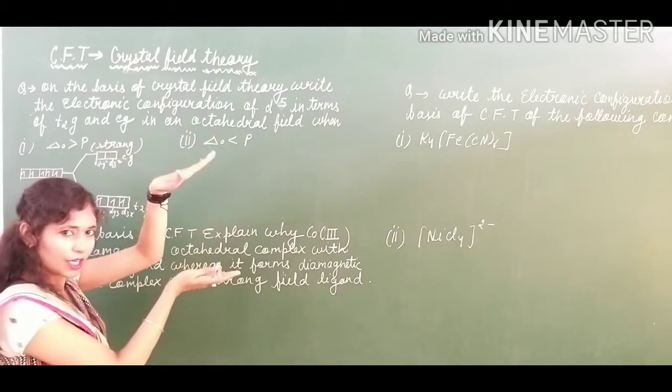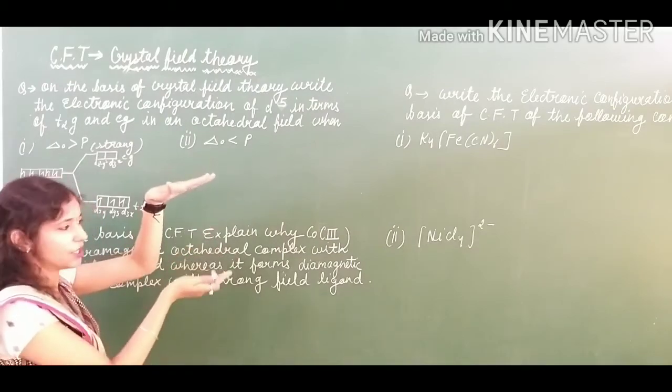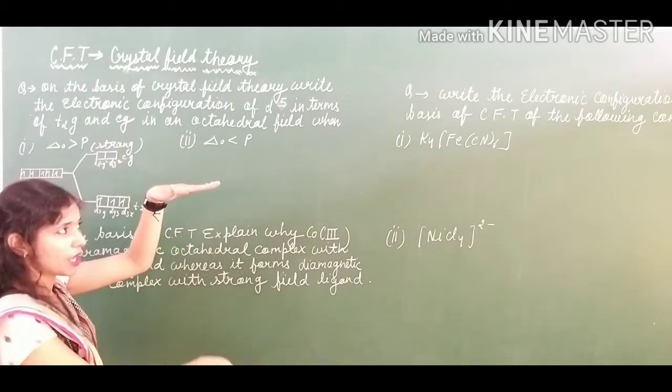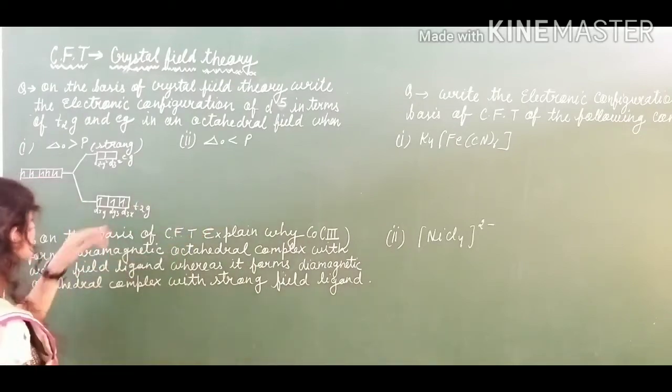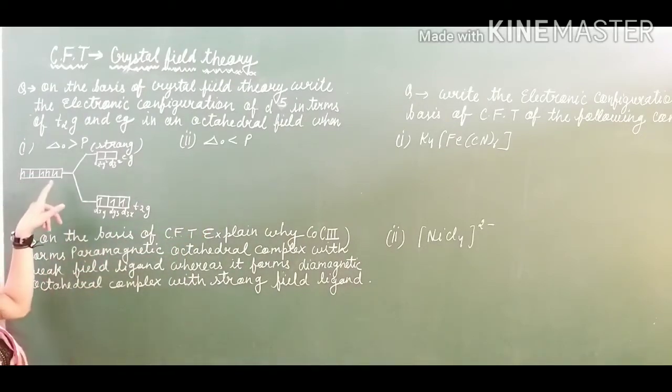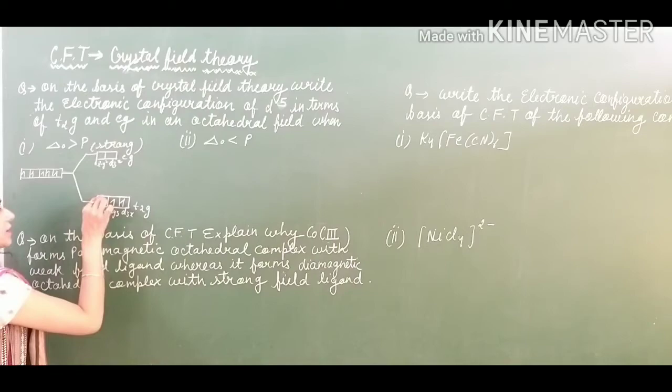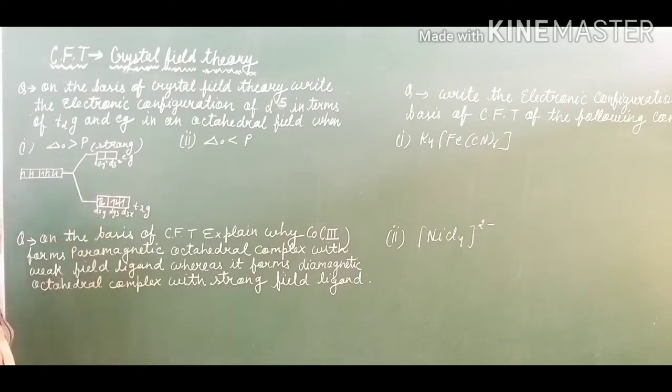Because the splitting is larger, no more electrons will jump into the next orbital. So what is to be written here? The fourth and the fifth electrons will enter here. Is it clear? They will not move here. So the configuration in the first case is t2g5 and eg0. This is the answer in this condition.